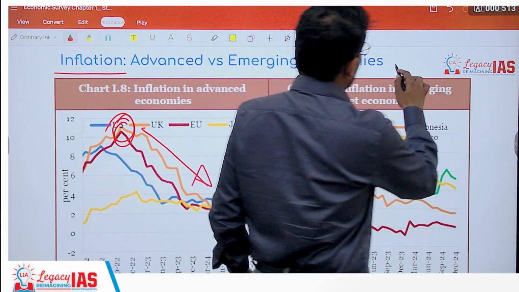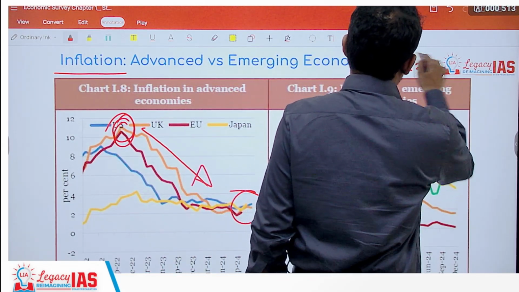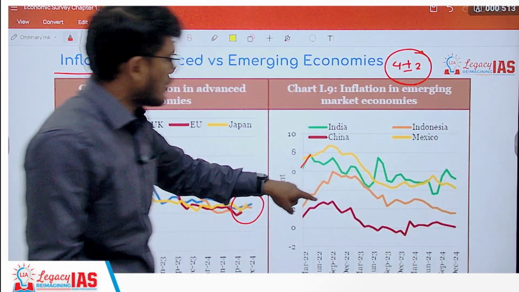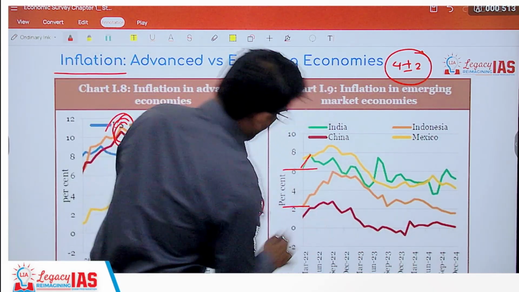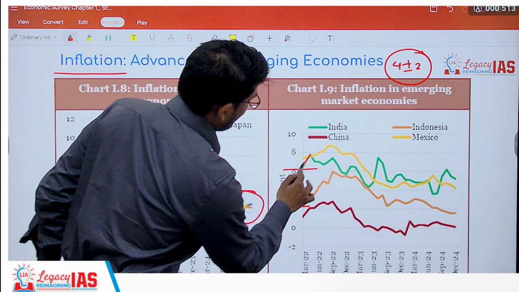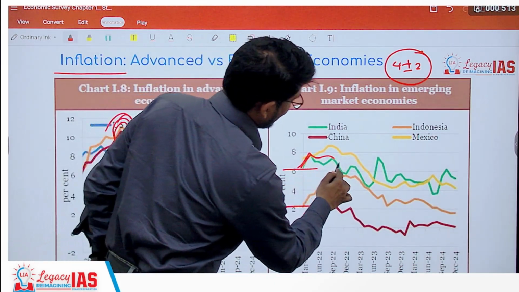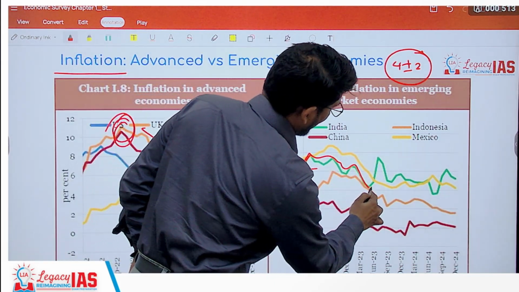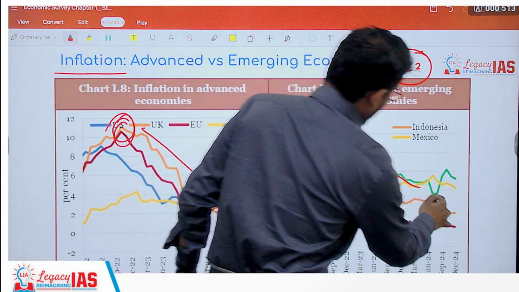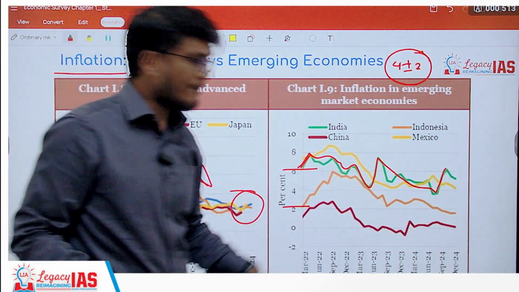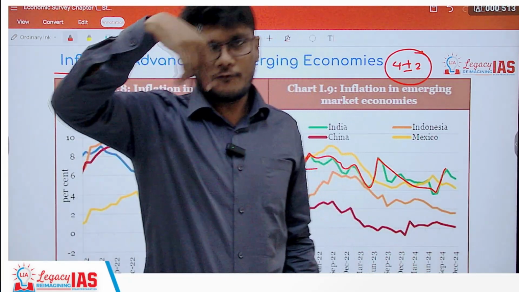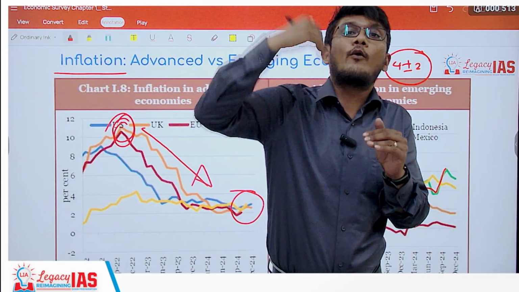What is our inflation target? 4 plus minus 2%. Are we achieving it? We should be within this range, 2 to 4%. But where are we? Above 2%, reaching 8, and then remaining above. We went down slightly, but again got up. Again, we went down slightly here, but again got up. So we are basically at the higher end of the inflation target, many times going beyond it.